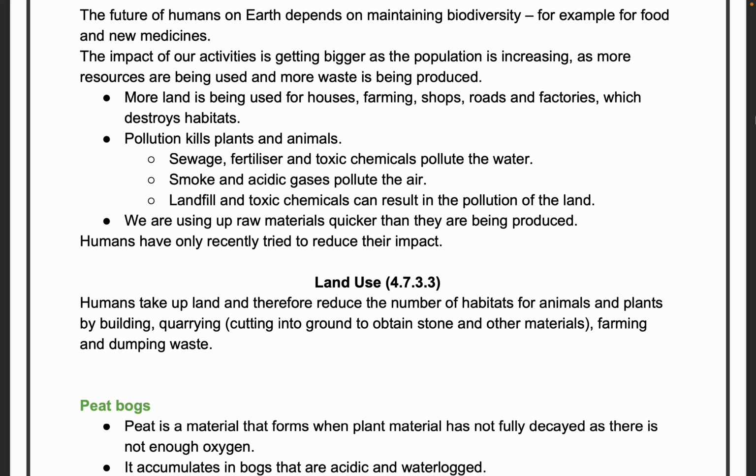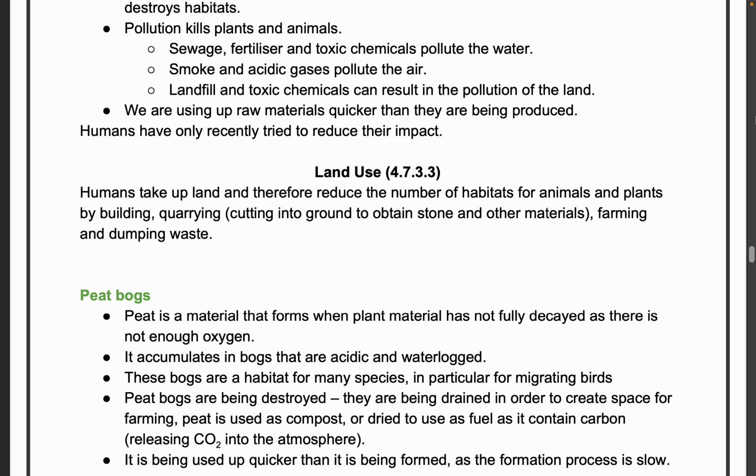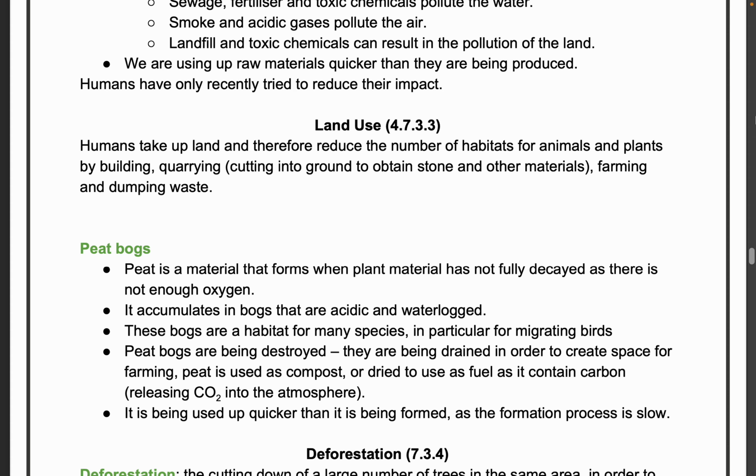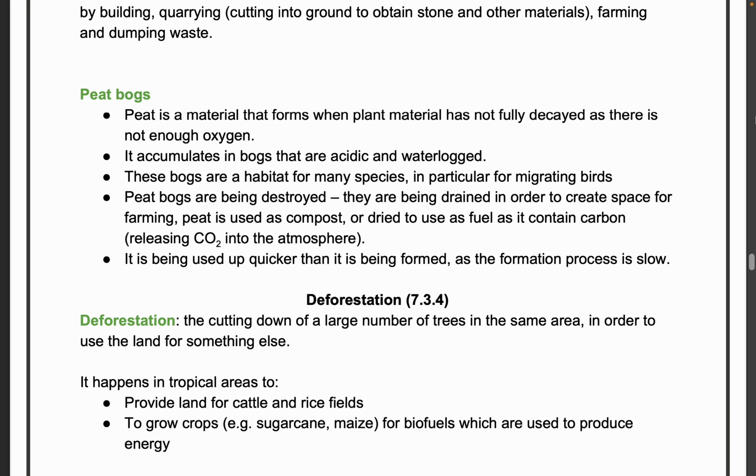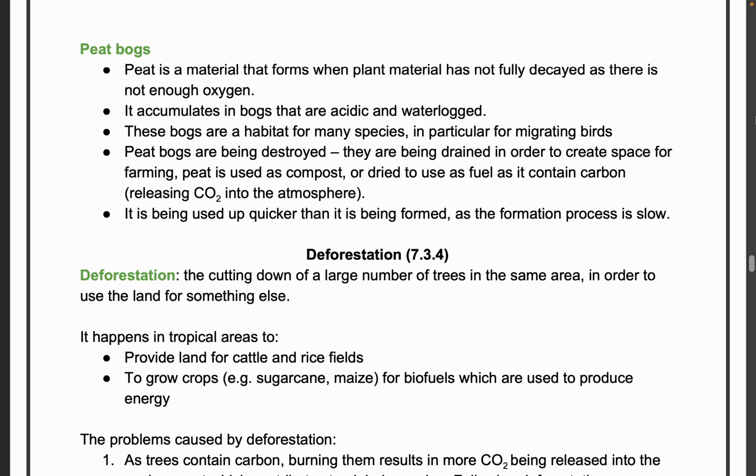Pollution kills the plants and animals, and land use is phenomenal nowadays. If you have so much land use, then you will have less place for green space. That's why the government has to make regulations. If you're creating a very big estate, a certain percentage of green land and grass should be there. Okay, but the problem is that the grass we are creating is clean, nice cut grass.